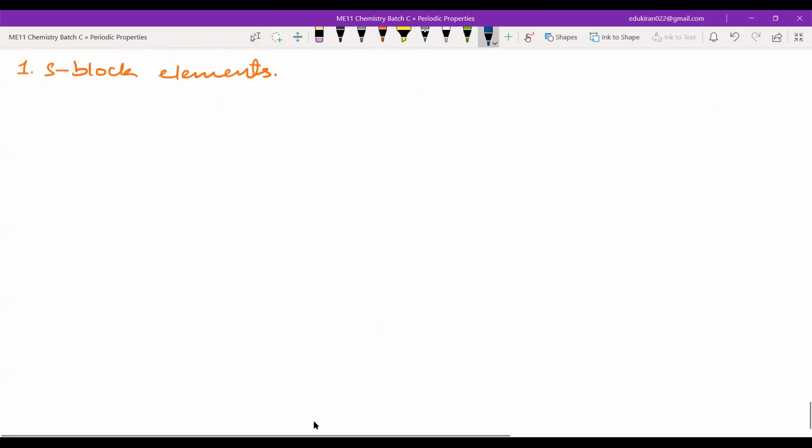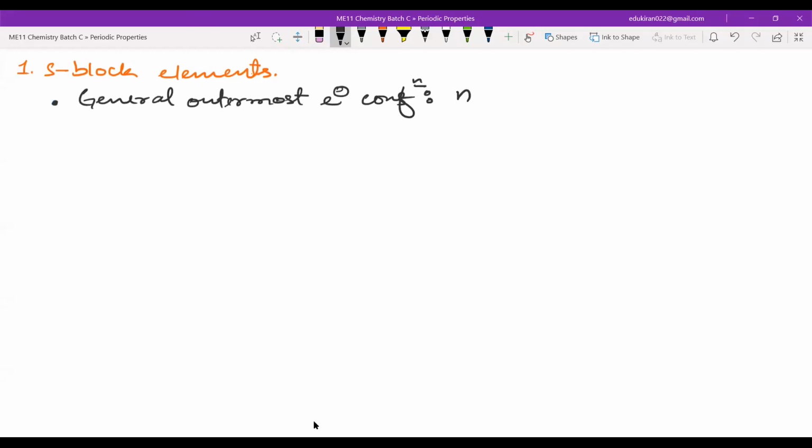Now first of all, the general electronic configuration. Whenever I say the general outermost electronic configuration, for the S block it is ns1 to 2.